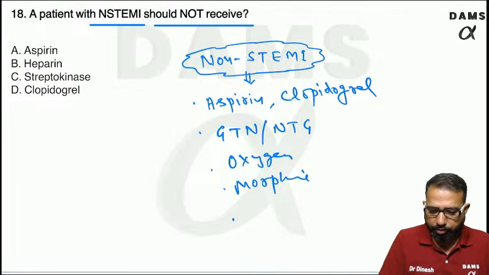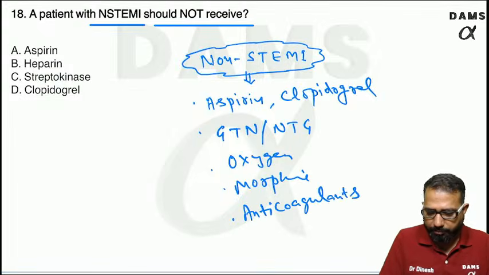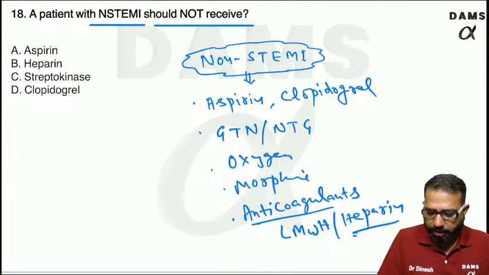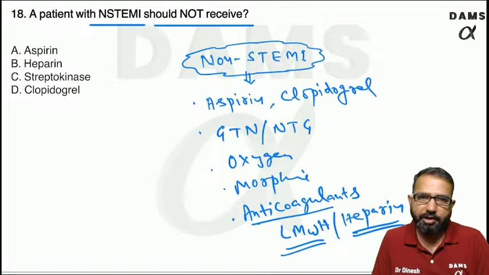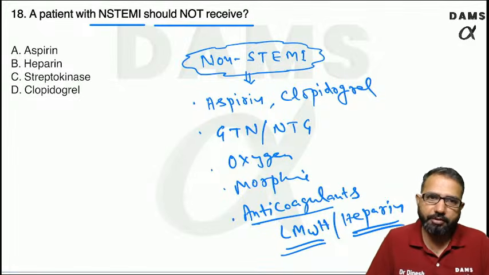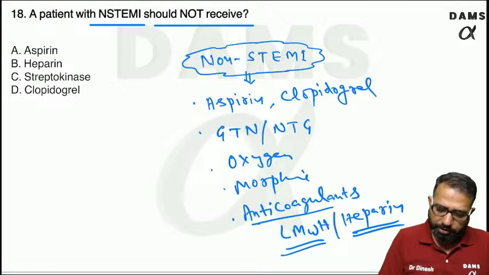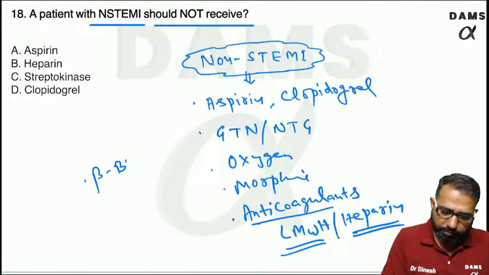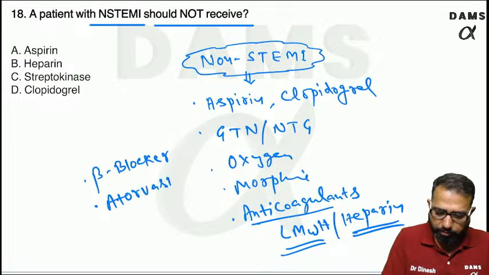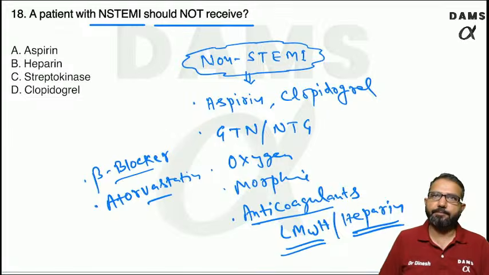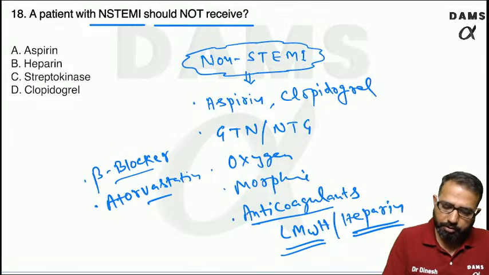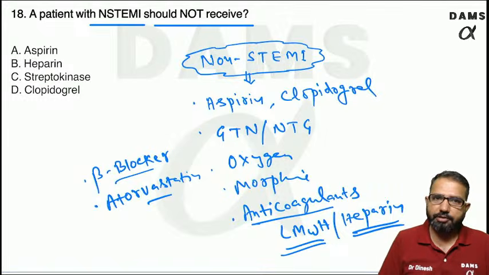And we use the anticoagulants. In anticoagulants, usually we use nowadays LMW heparin, but we can also use heparin. Usually heparin is given IV like in PCI patients, but otherwise we can use subcutaneous enoxaparin. So these are the things we require, and definitely we require the beta blocker. We require the atorvastatin. So these are the drugs we require in non-STEMI patients. So remember, first we need these drugs.